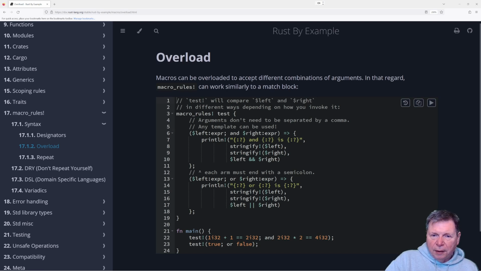Macros can be overloaded to accept different combinations of arguments. Macro rules test, with a left expression and a right expression. Arguments don't need to be separated by a comma. Any template can be used.